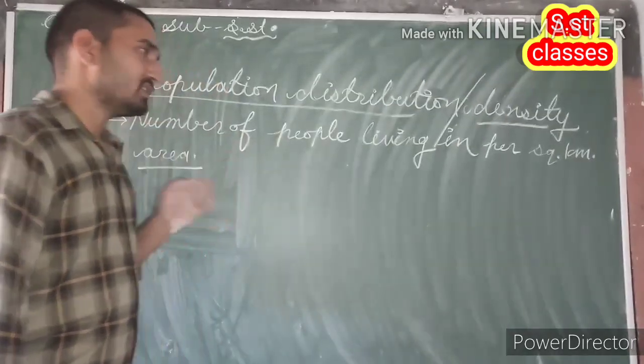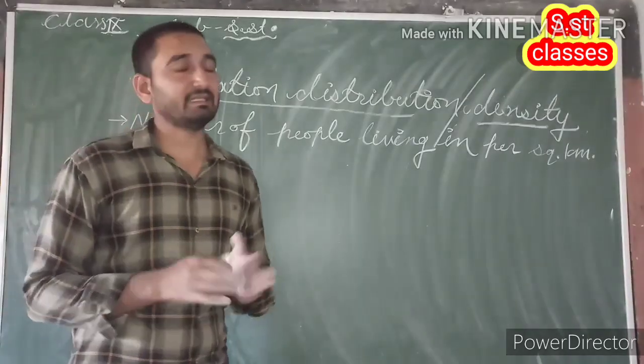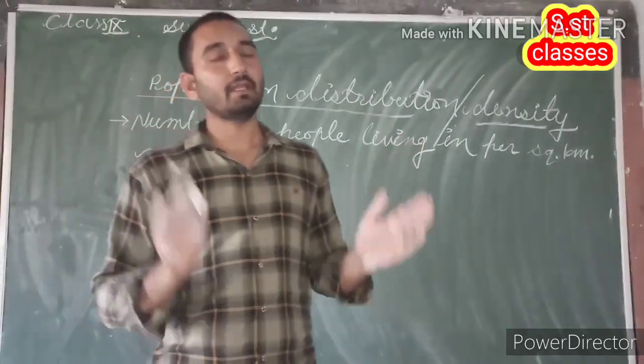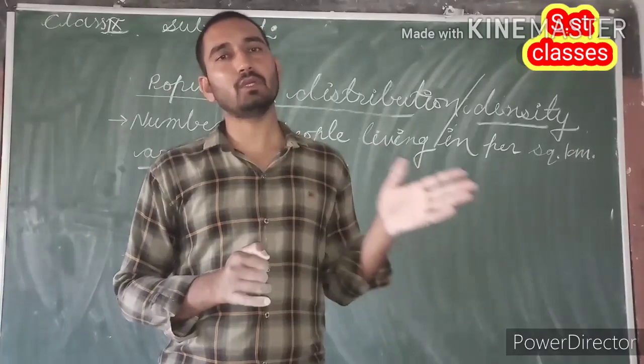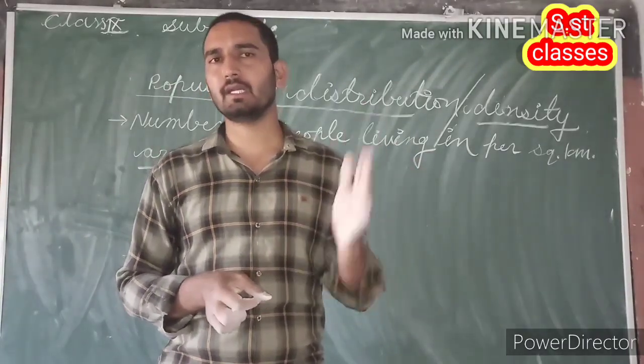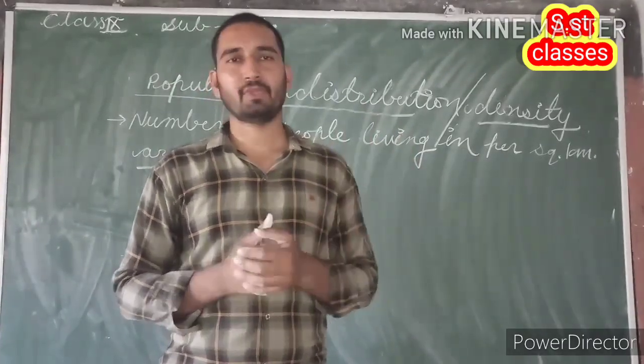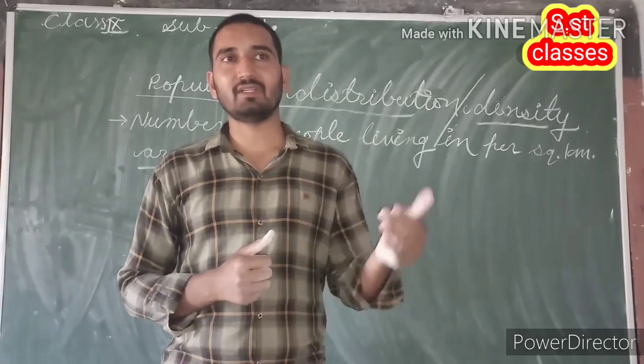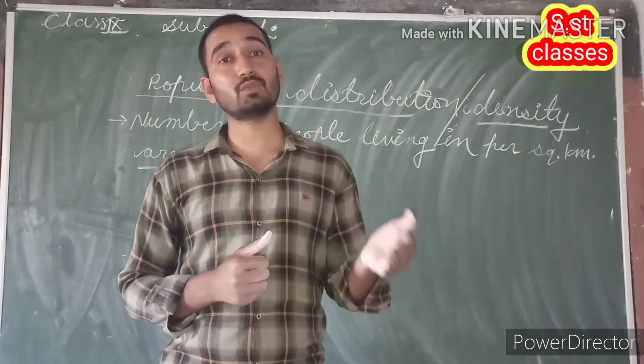First of all, I would like to tell you one thing: in the present book available on the internet, only the data related to the census of 2001 is mentioned, but after that we also have the census of 2011.